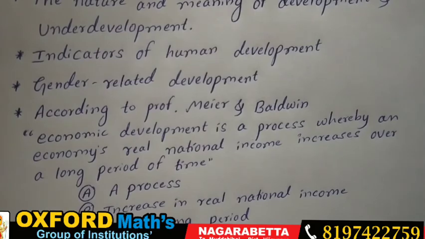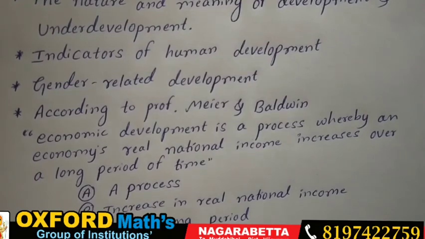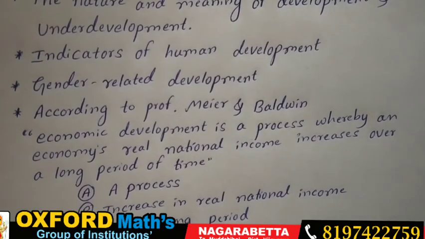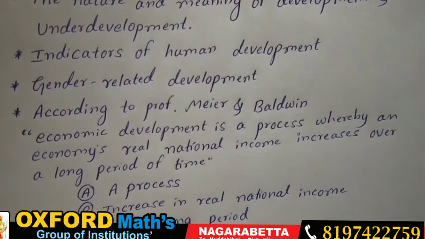Reducing poverty should be included, attaining equality should be included, and unemployment and inequality should be addressed. Then only can we get overall development in the economic regions.